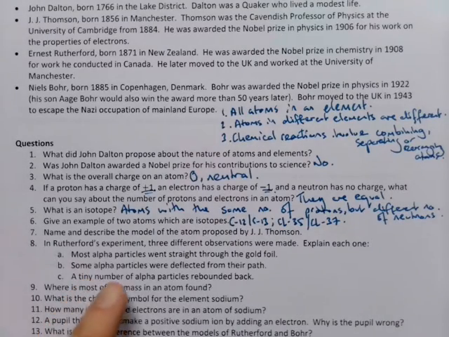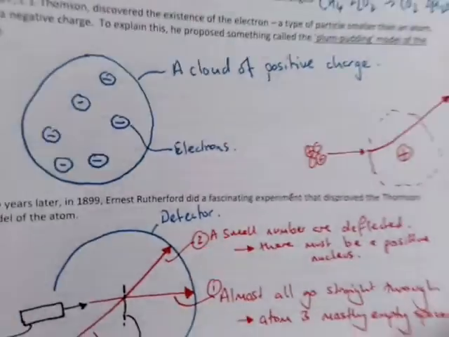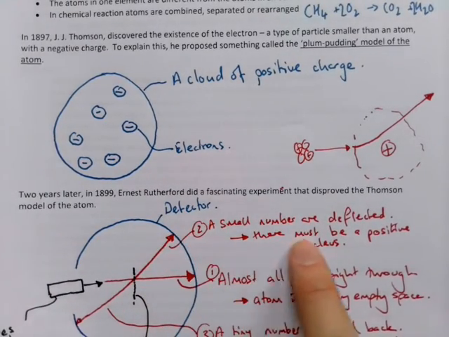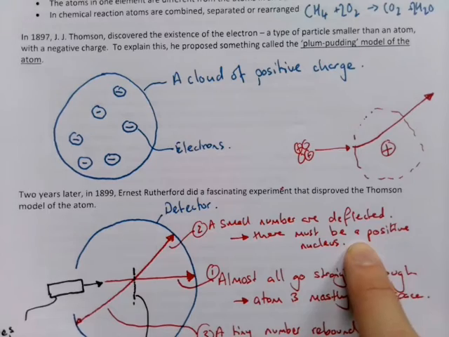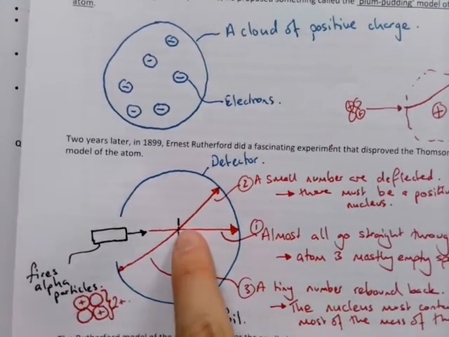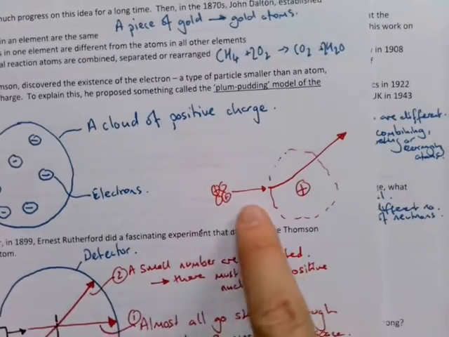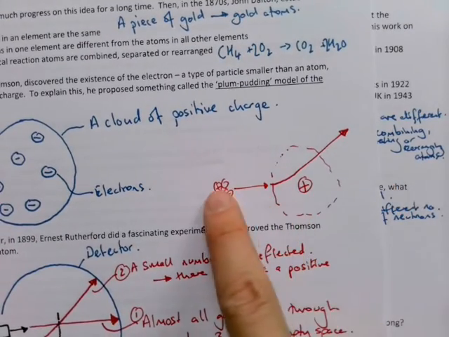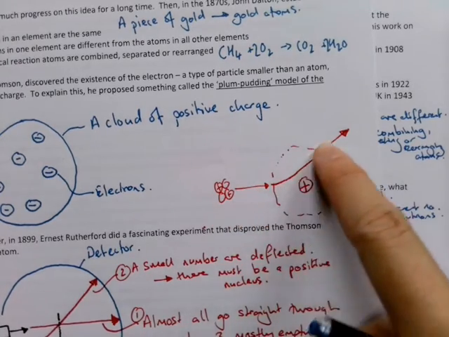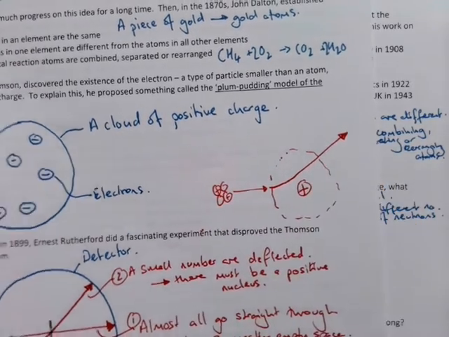Number two, some alpha particles were deflected from their path. Okay, so these guys here, some were deflected from their path. That means there must be a positive nucleus because remember the alpha particle is positive, and if the nucleus is positive, they're going to be deflected, like I had in this diagram here. Yeah, this is positive, and so there's a deflection because the same charges repel each other.